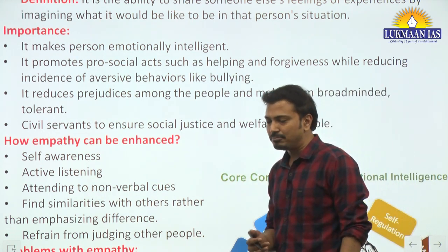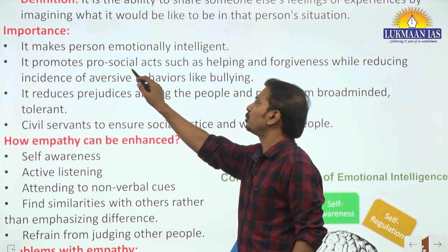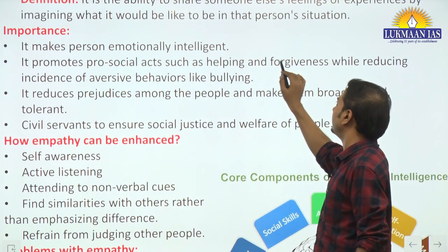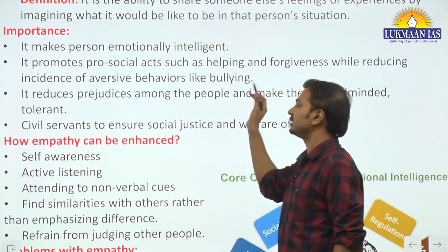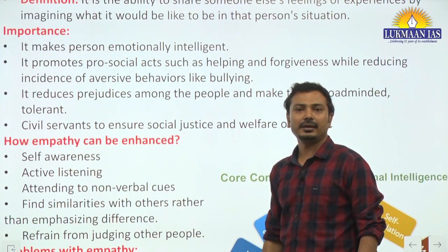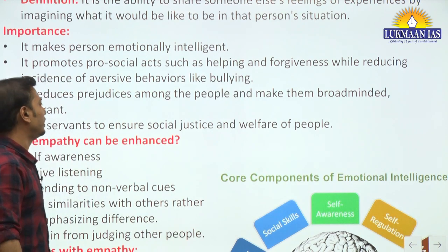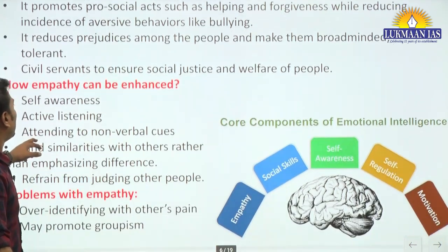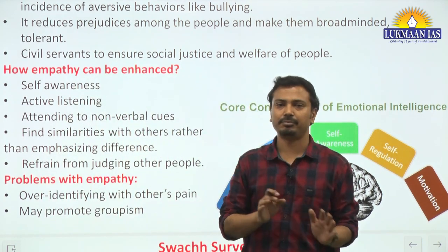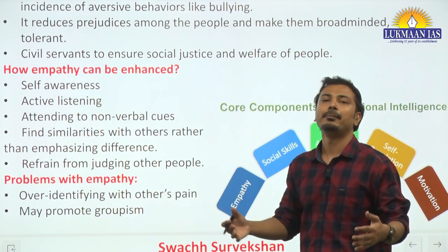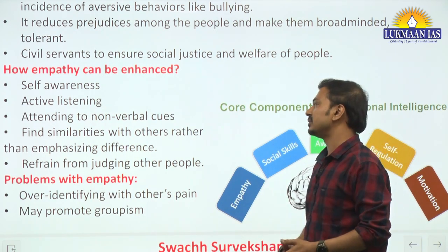If we talk about empathy among children, why is it important? It promotes pro-social acts such as helping and forgiveness while reducing instances of aversive behaviors like bullying. Okay? So among children, this is how empathy is important. Now, how can empathy be enhanced? We have now understood that empathy is important. How to improve empathy among people, how to inculcate these values among children, this is also important.